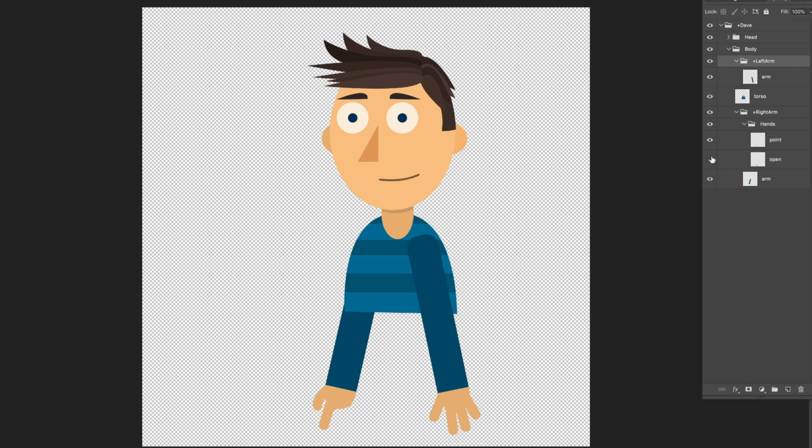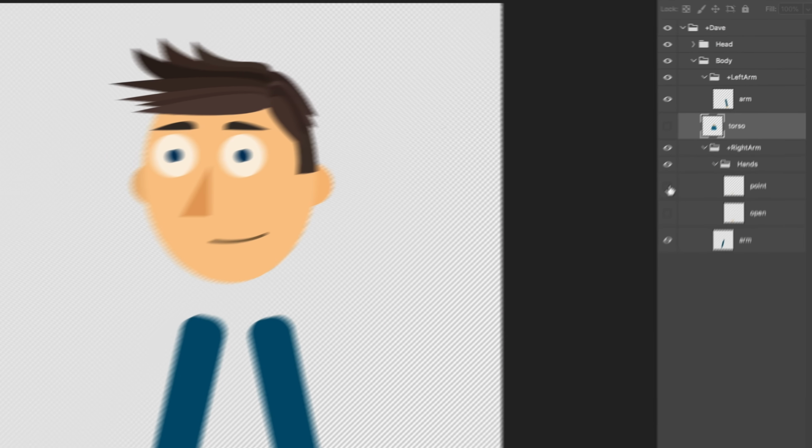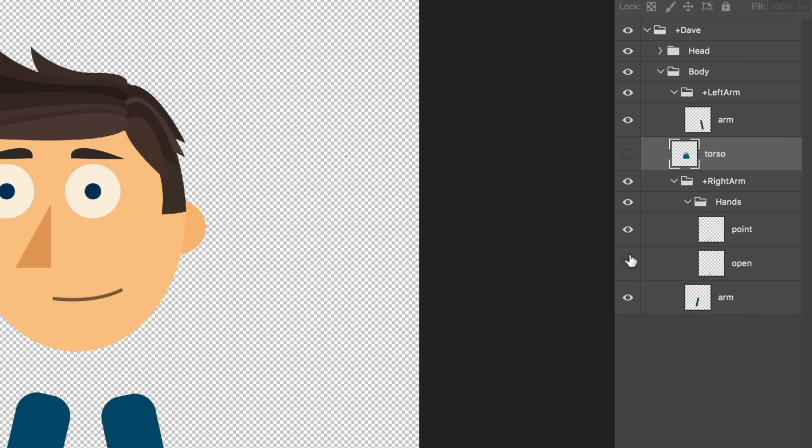And so if you want to swap between those two, you'll need a swap set trigger. And the way that I did that was inside the arms group, I've got my basic arm here. If I remove the torso for a second, you'll be able to see it a little bit better. So we've got this basic arm shape, and then inside that, I've got the hand group that has the open and the point as its two alternating hands. And I could add more. I could add a thumbs up, a peace sign, whatever to this. But at least in this case, for this character, I only had two separate positions.